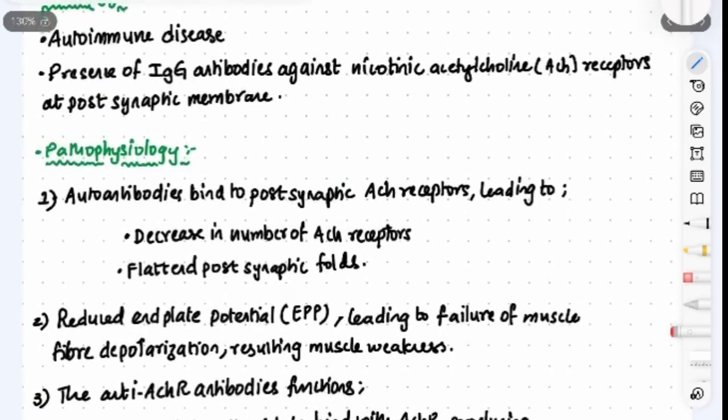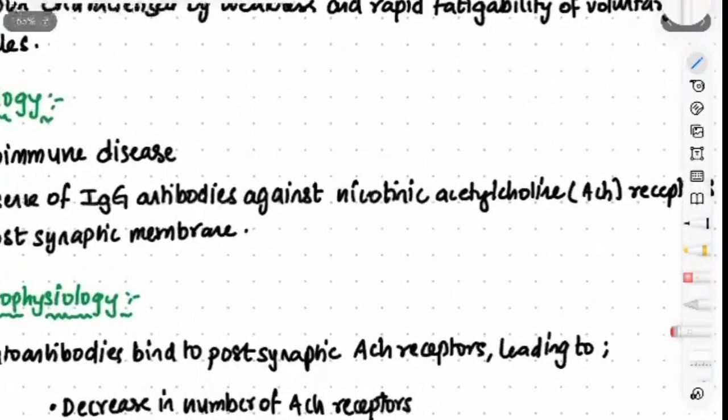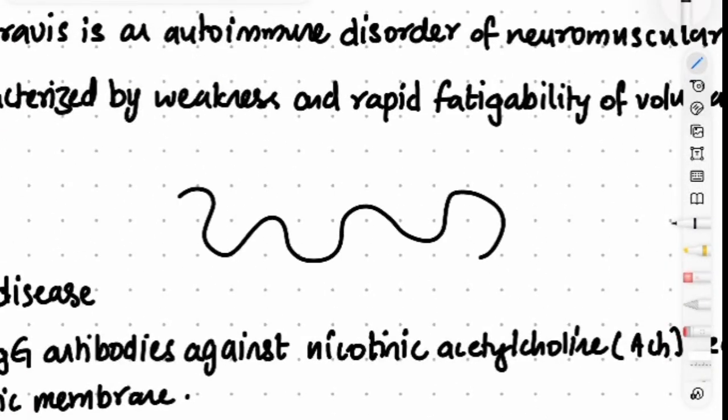Okay, now what is the pathophysiology? As discussed, these antibodies are created. Now what do these antibodies exactly do? They bind to the postsynaptic acetylcholine receptors, leading to a decrease in the number of acetylcholine receptors and flattening of the postsynaptic folds. When we look at the postsynaptic membrane, it's something like this, right?